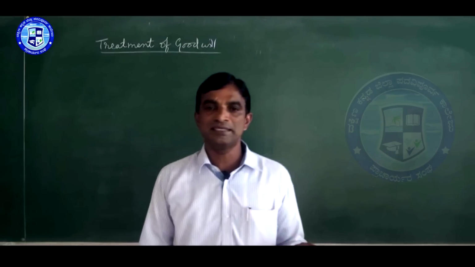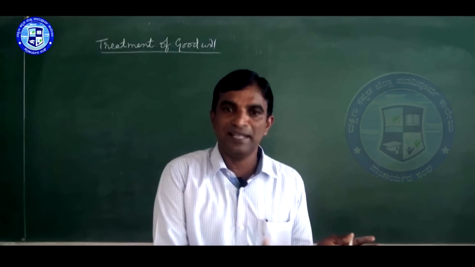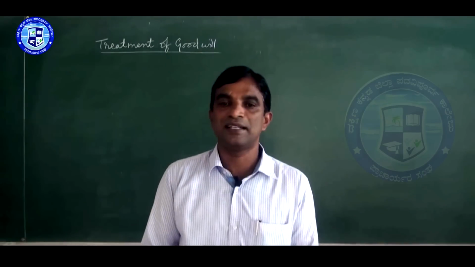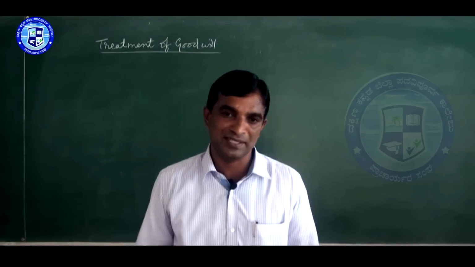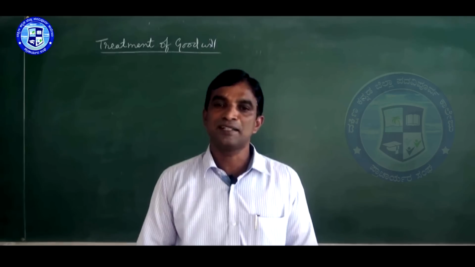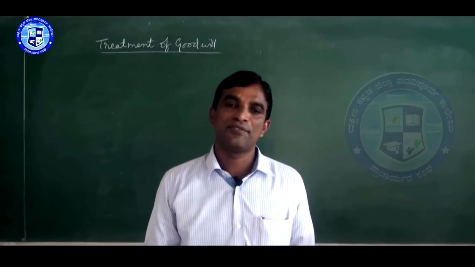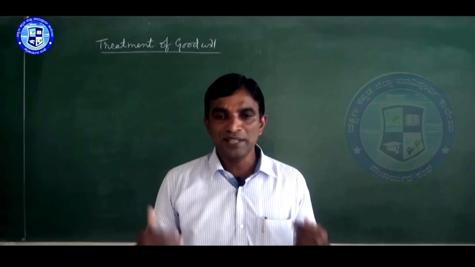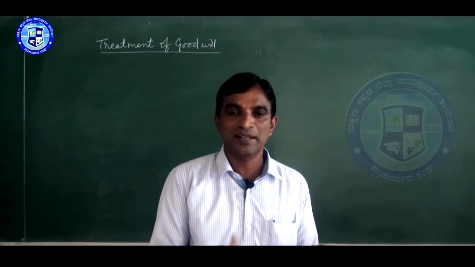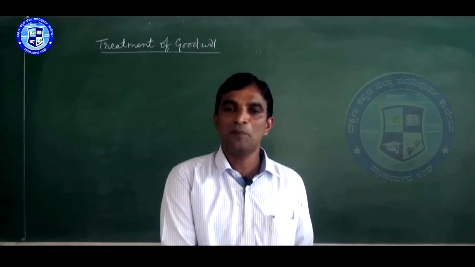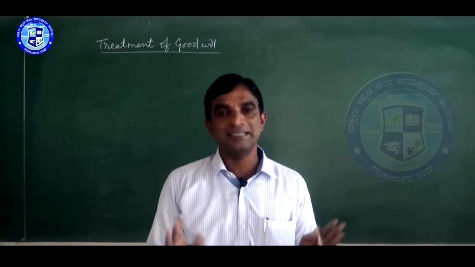Sometimes we have to create goodwill and retain it in the balance sheet, which as per the provisions is wrong. Sometimes we have to raise it and write it off. And sometimes, without goodwill's name, we have to create and adjust between the old partners and the retiring partner. That is the correct method.